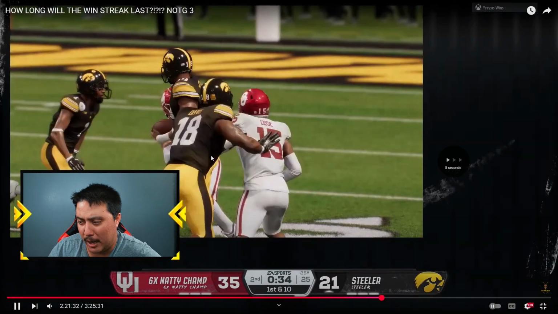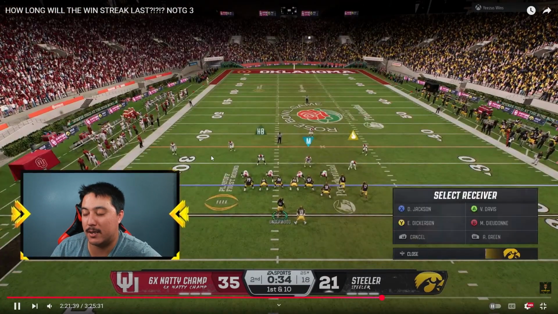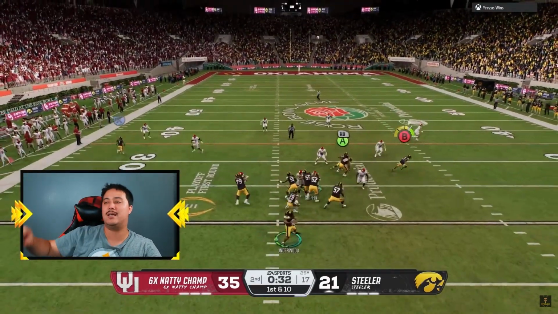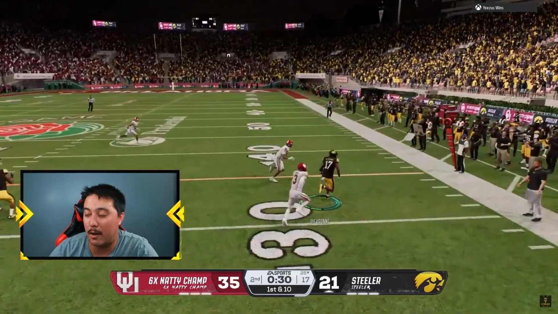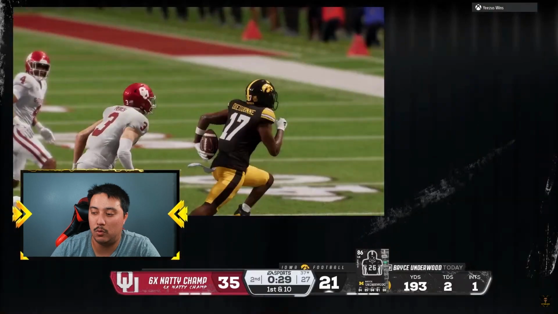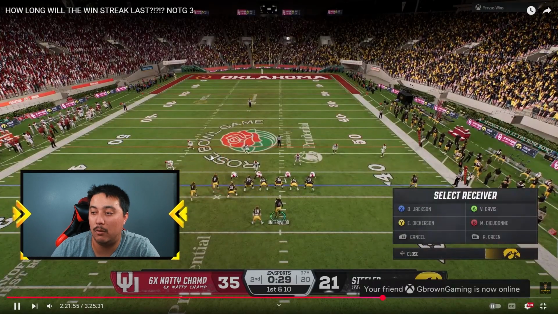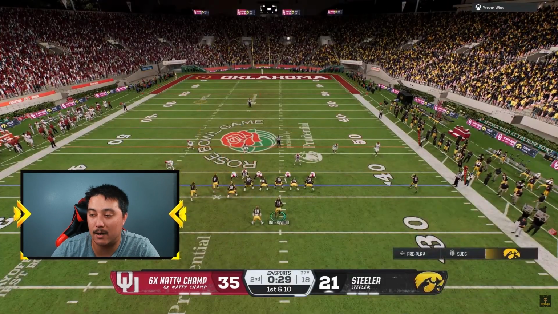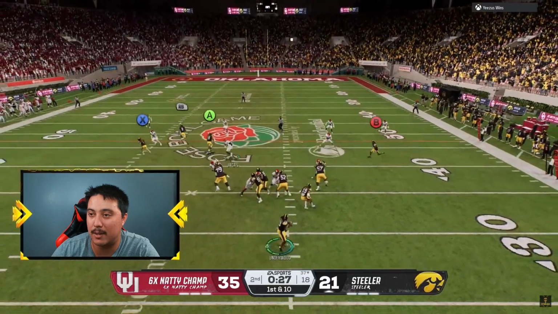No kickoff return here. Down by 14. We still have 34 seconds. I have all 3 timeouts, which is an eternity in this game. Right here, we have the out route, the nice little speed out there to Dudon. We pick up about 10, 12 yards there. Save the timeouts as well. Right here we go. Looks like we're going back to Dagger with this setup here. Let's see if we can bomb it again.